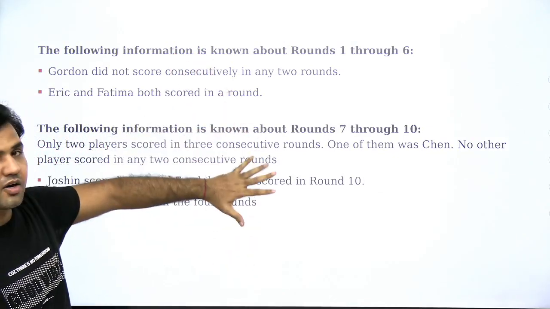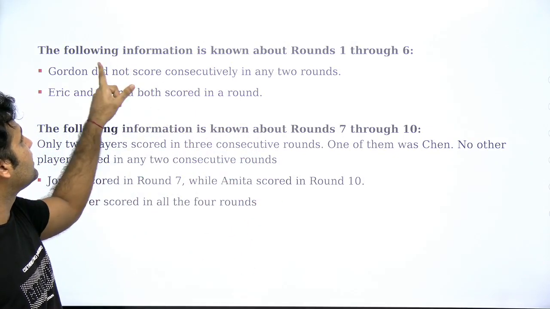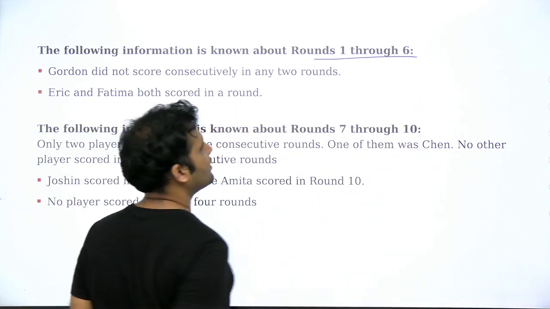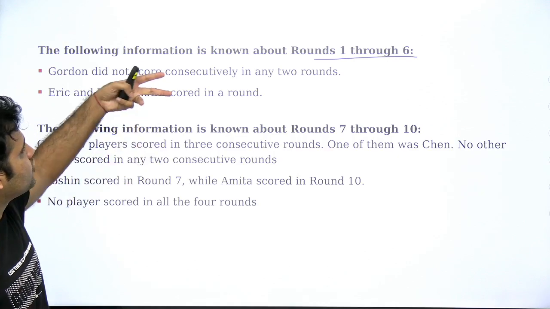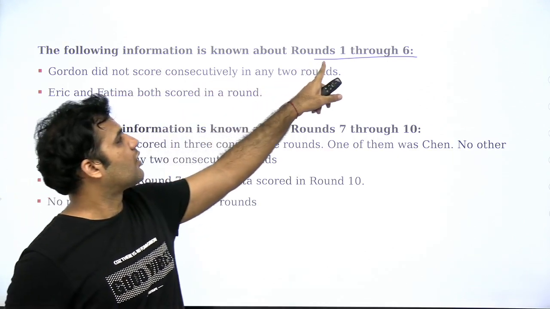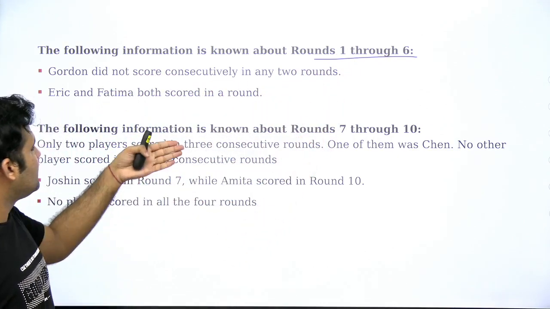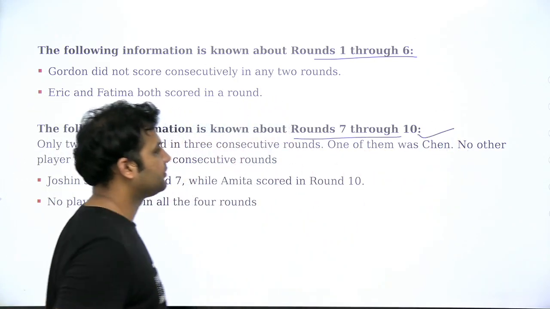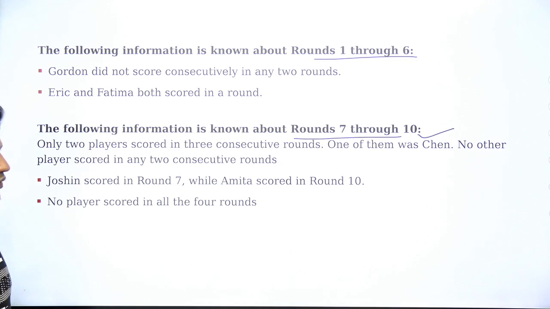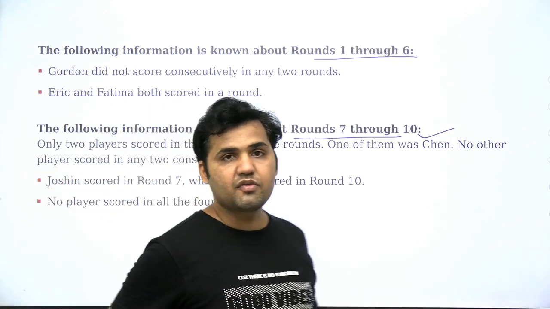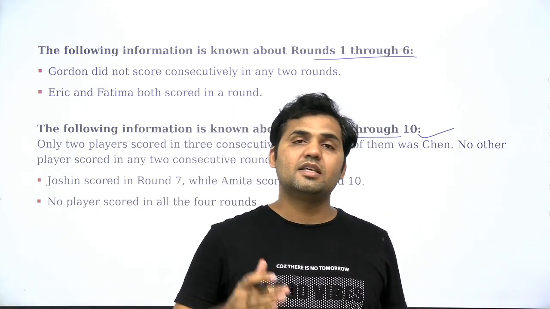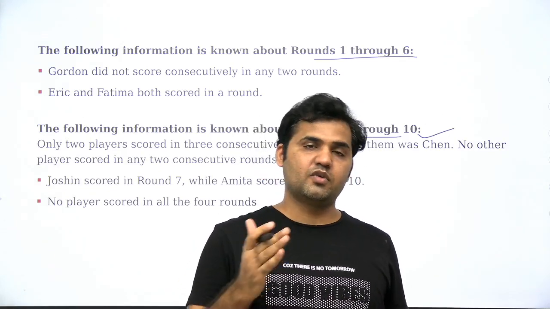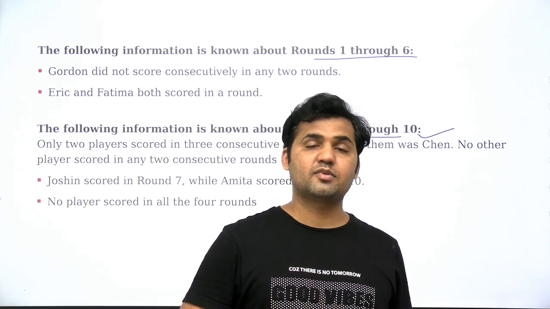The second part of this set is the following: information is known about round number 1 through 6. So this is the additional information. These 2 points are supposed to be used for round number 1 through 6, and these 3 points are supposed to be used for round number 7 through 10. Okay, so we now get to know that we have to find out which player is scoring what score in every round, which player is playing which round, which player is not playing which round.